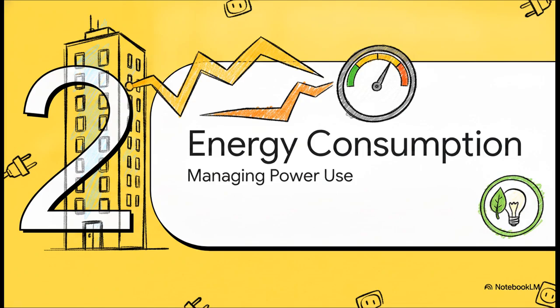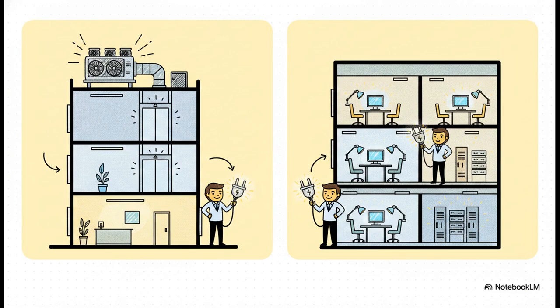Section 2. Managing energy consumption. Buildings consume a massive amount of power, so standardizing how we measure it is our first major pillar. The big question here is who actually controls the energy. The standard splits this into 2 buckets. You have the base building, which is the energy used for central services and common areas. Think lobbies and shared elevators. Then you have the tenant space, which is the lettable floor area occupied by tenants. Often, the energy in that space is purchased directly by the tenant, so it sits totally outside the landlord's immediate operational control.